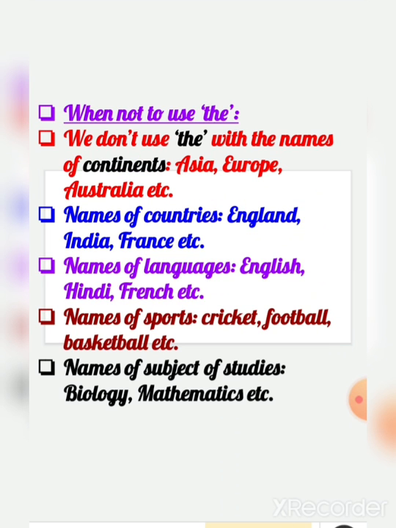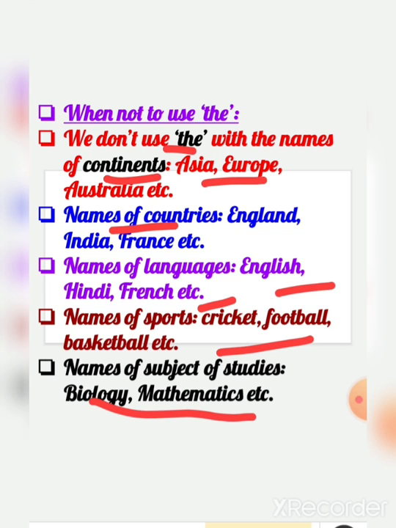Now, when not to use the. We don't use the with the names of continents like Asia, Europe, Australia, etc. We don't use the with the names of countries like England, India, France, etc. Names of languages like English, Hindi, French, etc. Names of sports like cricket, football, basketball, etc. And with the names of subjects of studies like biology, mathematics, etc.